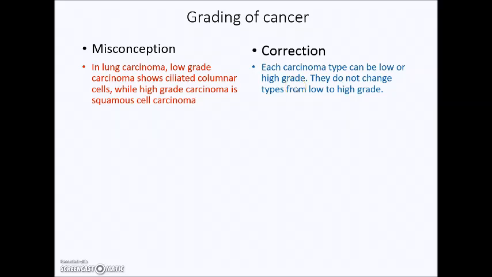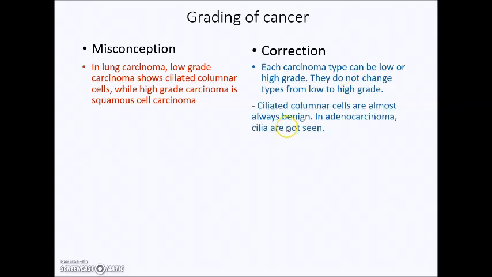For example, adenocarcinoma can be low grade or well differentiated, or high grade or poorly differentiated. Similarly, squamous cell carcinoma can be low grade or high grade. These malignant tumors do not change types from adeno to squamous, or from low to high grade. Also, we see ciliated columnar cells almost always in the context of benign epithelium. In adenocarcinoma, we do not see cilia.